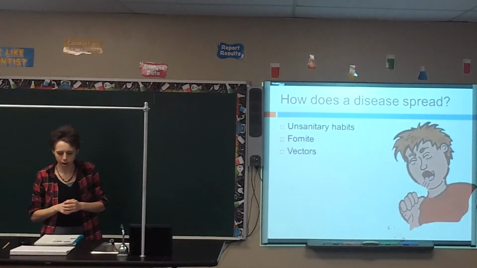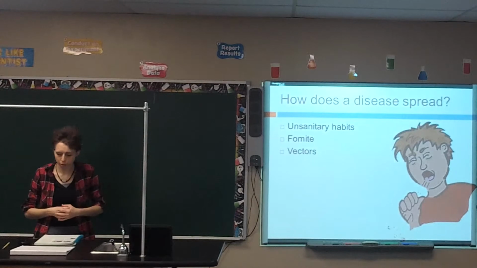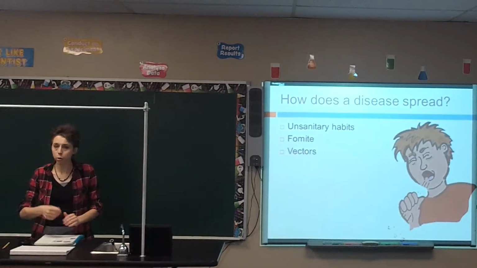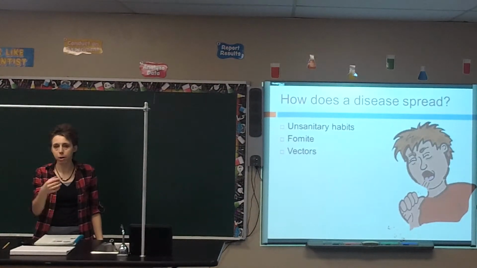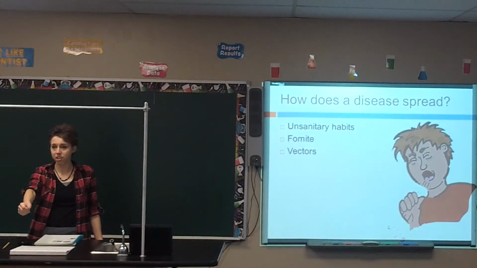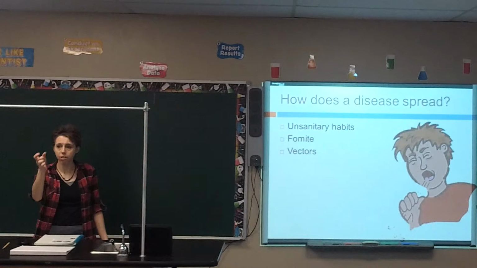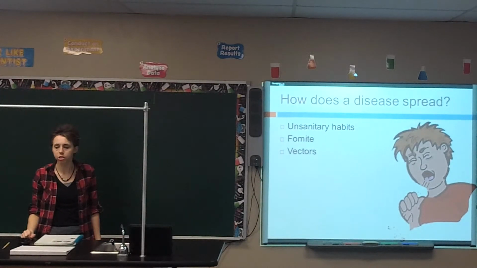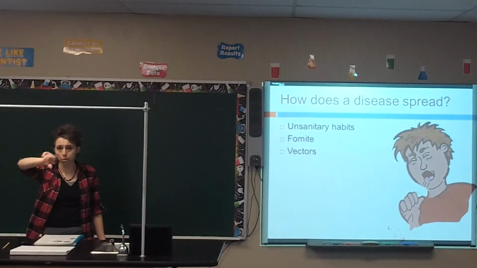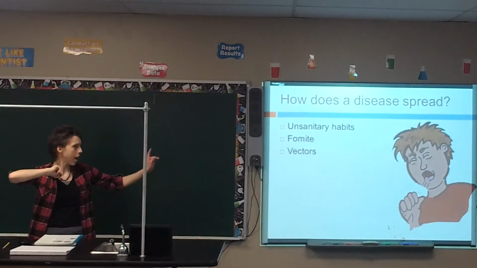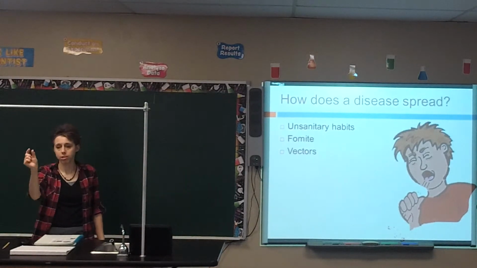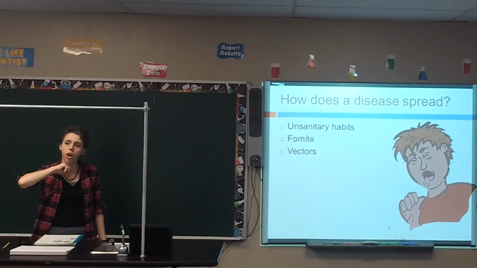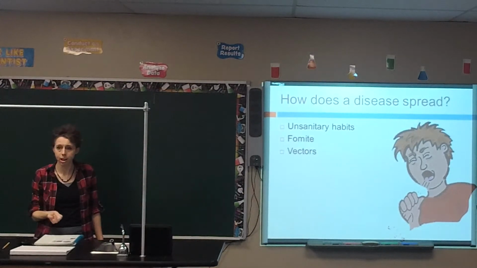There's also a couple different other ways you can catch it as well. So a fomite, make a note of what a fomite is. That's whenever someone sneezes on their hand, or maybe they wipe their nose on their hand, and then they touch a doorknob or the desk, and now those germs, the virus, is sitting on the desk or on the doorknob. That's one reason why we spray down or wipe down the desk, so that we don't have a fomite. We don't have the viruses living on the desk or on the doorknobs. That's the reason why he's trying to slow it down as much as possible. So we call that a fomite though.